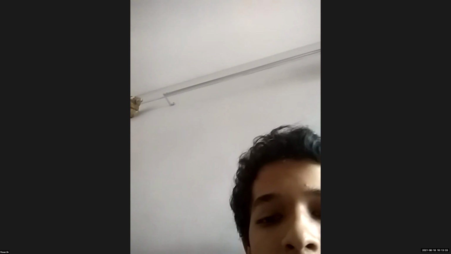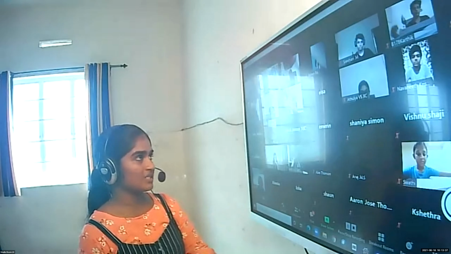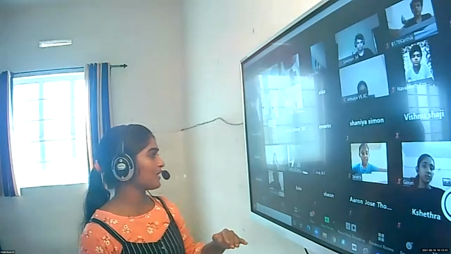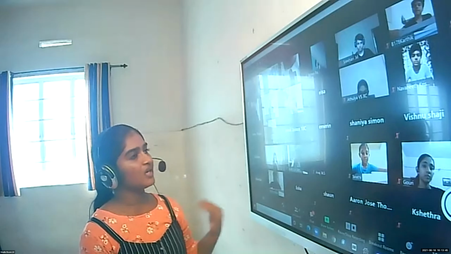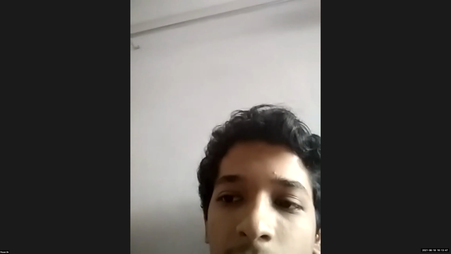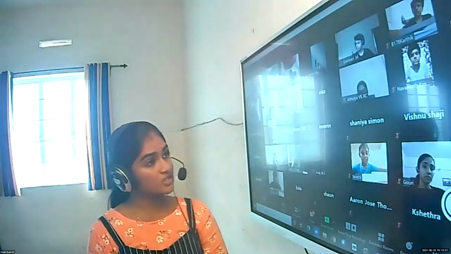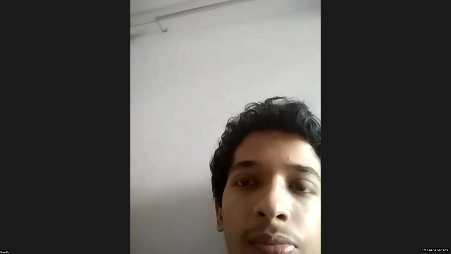So if the soil is too basic or too acidic, it will affect the plants. So in order to maintain the healthy growth of plants, we should check the pH of the soil and do the necessary things. If it is more acidic, we can add certain bases. If it is more basic, we can add certain acids to make it neutral.